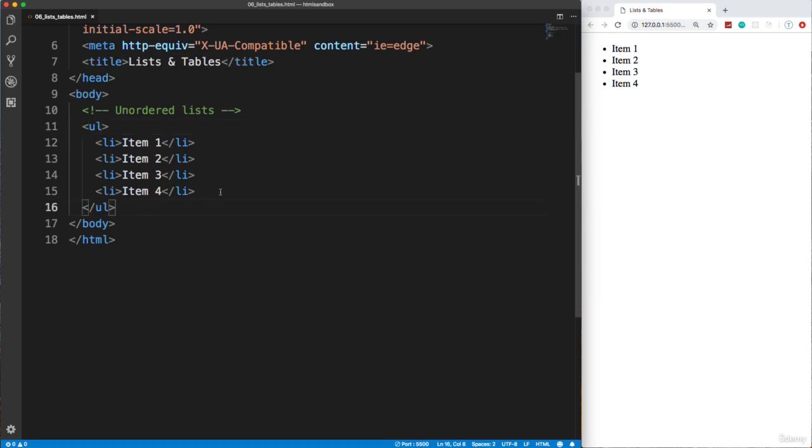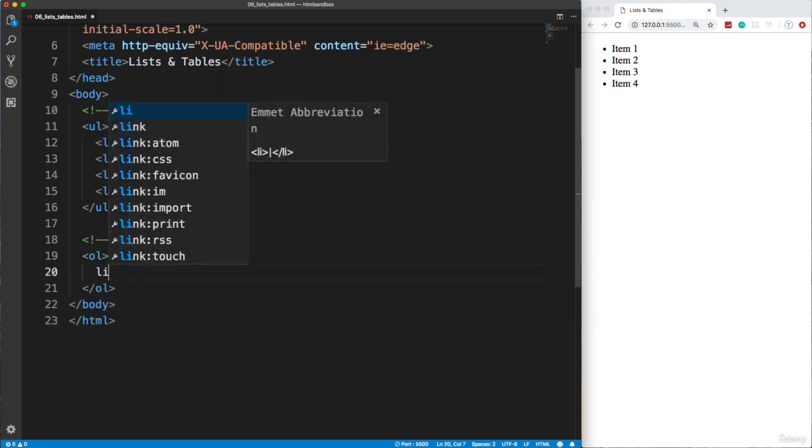At the same time, we have ordered lists, and I'm going to give you another little Emmet trick here. So first of all, it's an OL tag, and then we still use LIs. Okay, we still use list items, whether it's ordered or unordered. Now with Emmet, let's say I want to have 4 list items.